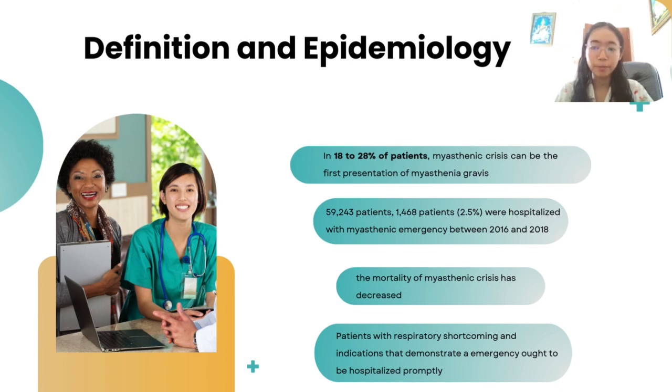Furthermore, the mortality of myasthenic crisis has decreased. Patients with respiratory shortcoming and indications that demonstrate an emergency ought to be hospitalized promptly and watched closely for respiratory function.